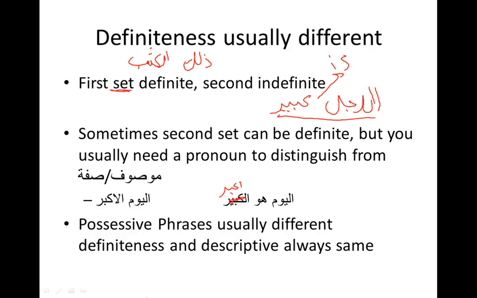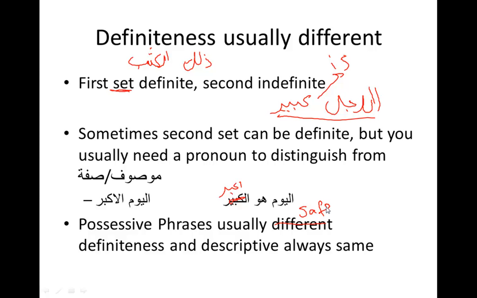But both of those things are sifa mawsuf. There's no "is." You're not forming a complete sentence because there's no "is." One, ar-rajulu kabirun, would be "the man is big," because there's a mismatch in definiteness, which is important. Remember, possessive phrases usually have the same definiteness, but it can be different, okay?